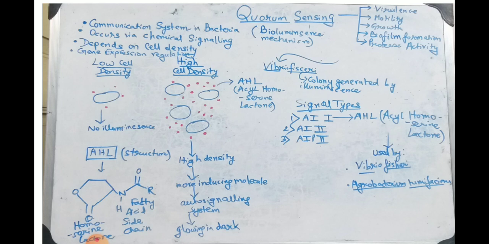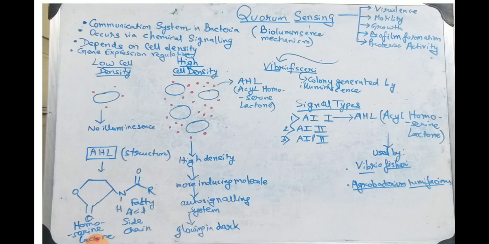Thus, the basic thing in quorum sensing is that the bacteria can sense the cell density, and they can take certain decisions about turning on certain genes which play an important role in these processes I mentioned above. So we can say this is a kind of decision making phenomenon for bacterial cells. Now we are saying quorum sensing. Quorum means light. So it is a kind of bioluminescence mechanism. Bacteria glow in the dark.